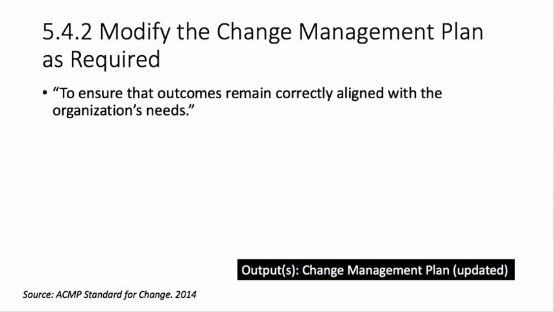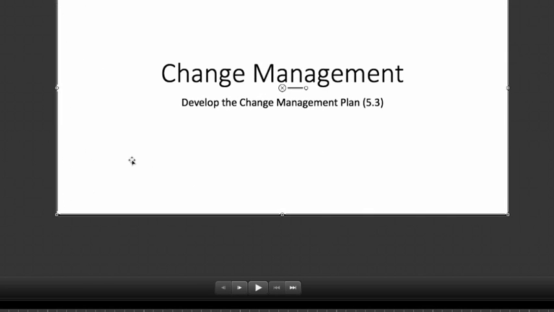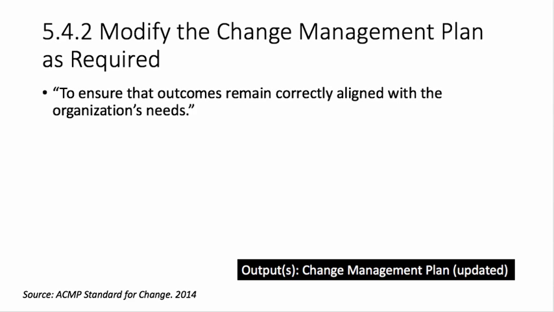Adjustments may include adding, eliminating, or realigning change program components to reinforce the change or decrease or accelerate change in response to internal and external pressures. Changes to deliverables should be controlled through formal procedures that are aligned with the organization's change control framework. Once a change to the change management plan or strategy has been approved, then the decision should be communicated to all relevant stakeholders. Inputs include the change management plan, project schedule and plan, and outputs are the updated change management plan.